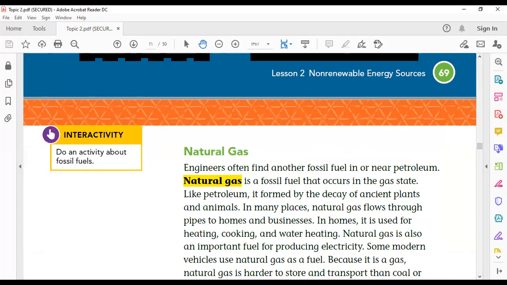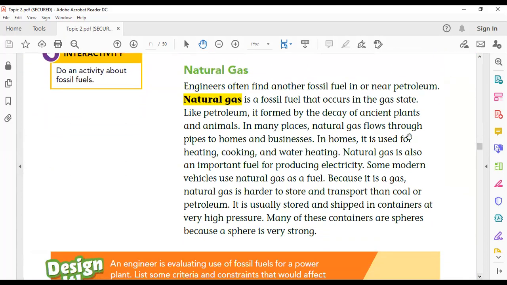Natural gas is also an important fuel for producing electricity, and some modern vehicles use natural gas as a fuel. Because it is a gas, natural gas is harder to store. You can easily store something that is liquid. You can easily store something that is solid, but it is harder to store something that is gas.